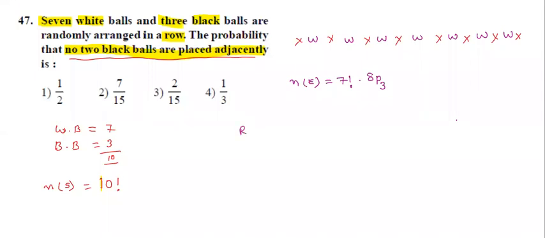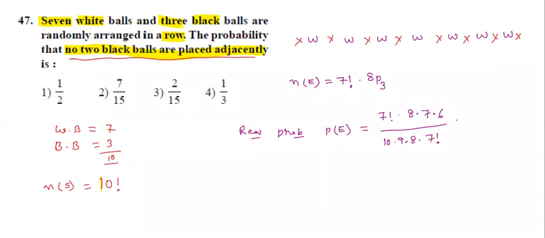Now required probability P of E is equal to 7 factorial into 8P3, which means 8 decreasing 3 times: 8, 7, 6, divided by N of S, 10 factorial. 10 factorial I am writing 10, 9, 8, remaining is 7 factorial.